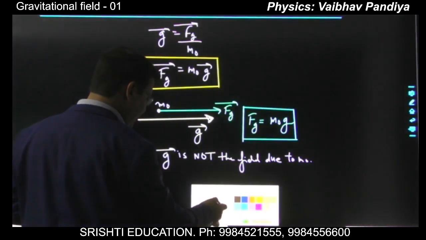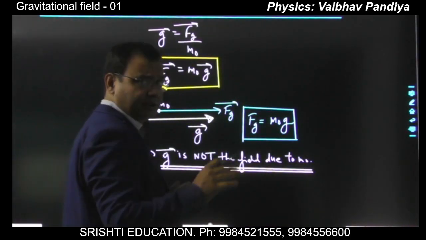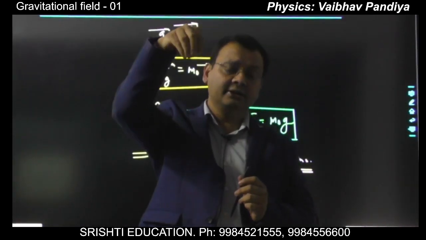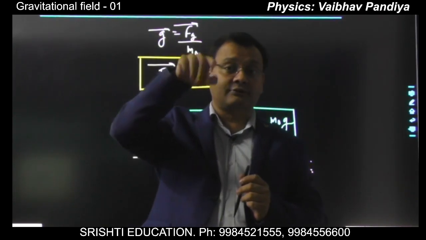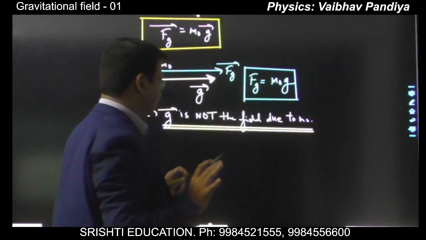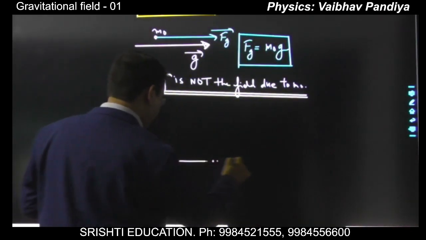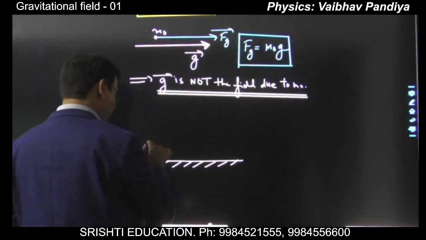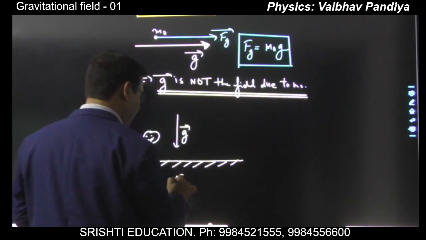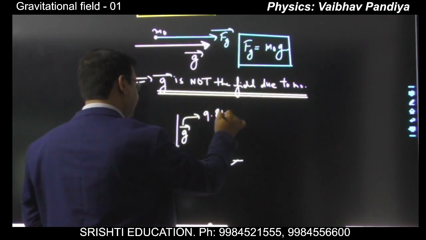We are not going into the detail of that source, like Earth has a gravitational field 9.8 near its surface. So that g is because of the planet, and if you leave anything in that field, that particular field will exert a gravitational force on that particle. Okay, so if you are changing m naught, every time the force will change, but g will not change. Can you convince yourself? For example, say you are standing near the planet surface, and you say the gravitational field of the planet, we are talking about Earth, is downwards, and this is how much? 9.8 meter per second square.